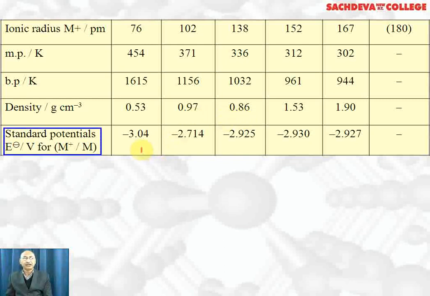Standard electrode potential of lithium is lowest, which is the best reducing agent, and sodium is highest, which is the weakest reducing agent. For potassium, rubidium and cesium, the values are almost equal and they are equally strong reducing agents.